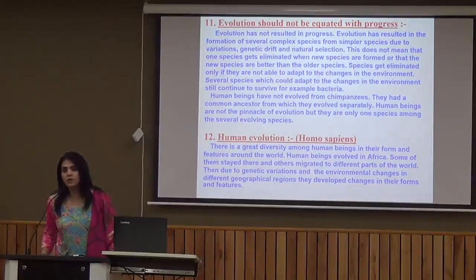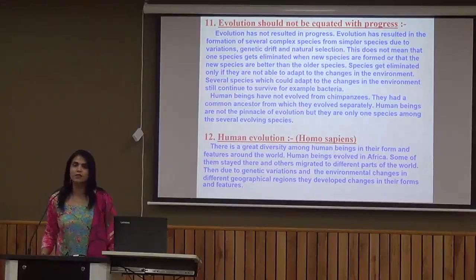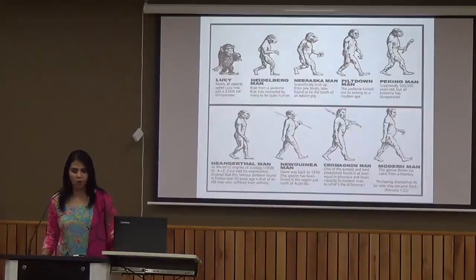Now the last topic is human evolution. There is great diversity if you look among human beings in their form and features around the world. Human beings evolved in Africa. Some of them stayed there, and the others migrated to different parts of the world. Then, due to genetic variation and environmental change in different geographical regions, they developed changes in their form and features. So you can look at this particular slide.